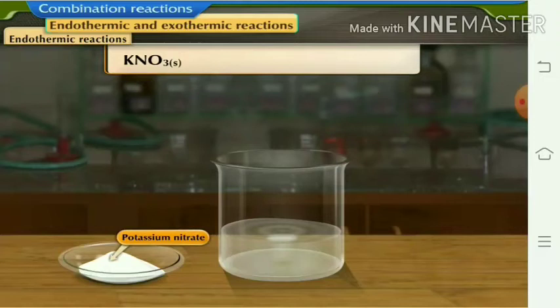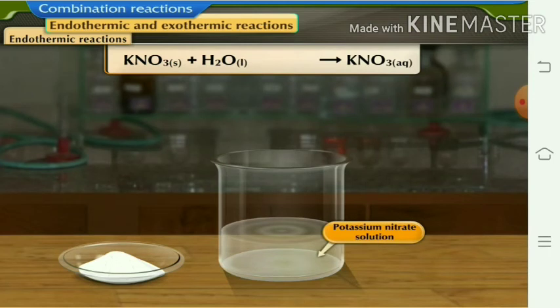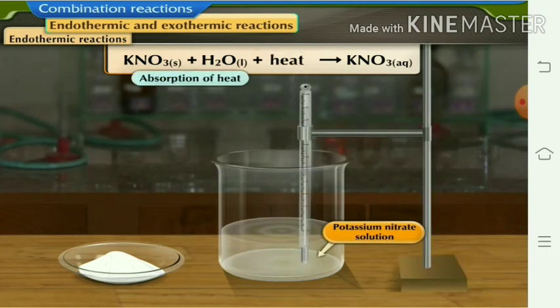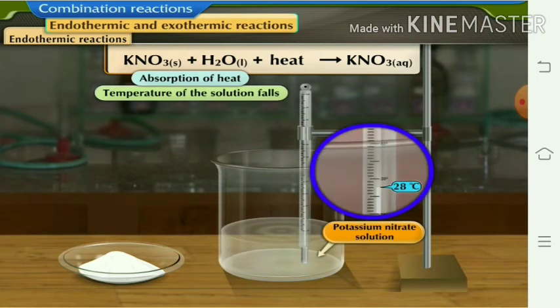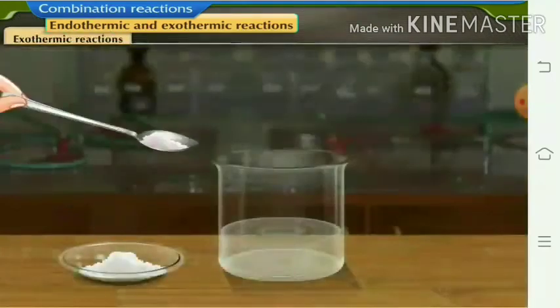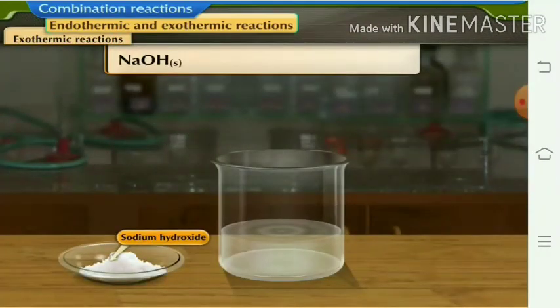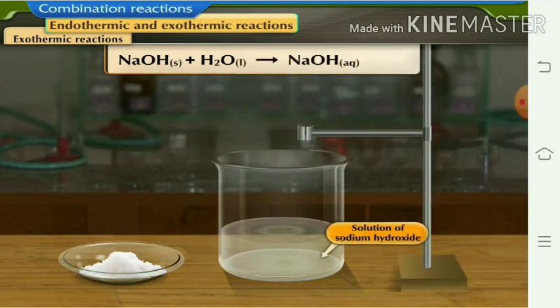Now another combination reaction which is endothermic in nature, that you can see here. Potassium nitrate plus water, and heat is absorbed during this reaction, and we get KNO3 aqueous solution. In this reaction absorption of heat takes place, which we can find by thermometer.